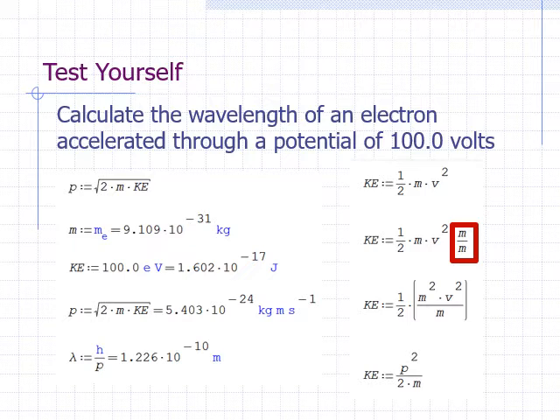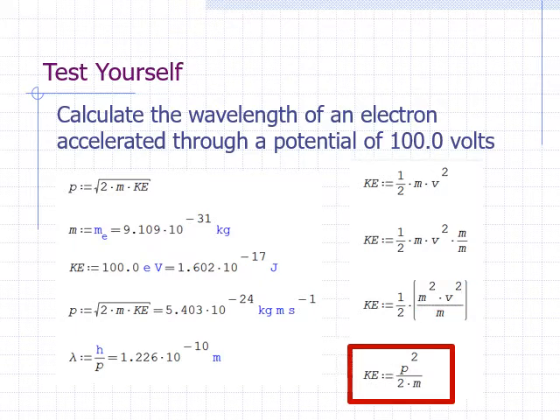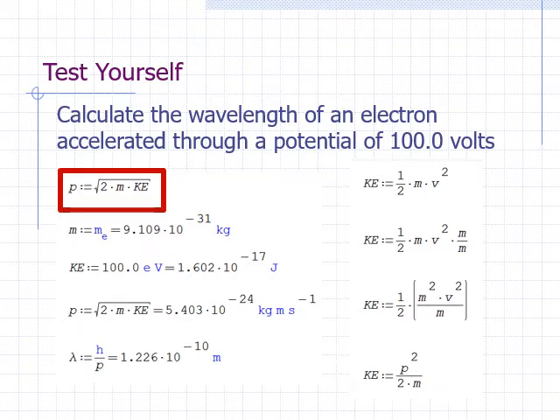We can combine the two m's in the numerator as m squared, and since mv is equal to p, m squared times v squared is equal to p squared. Thus, the kinetic energy can also be expressed as p squared over 2m. If we rearrange this equation to solve for p, we get p equals the square root of 2 times the mass times kinetic energy.